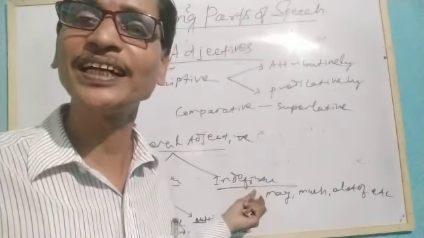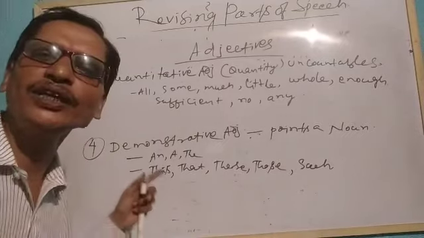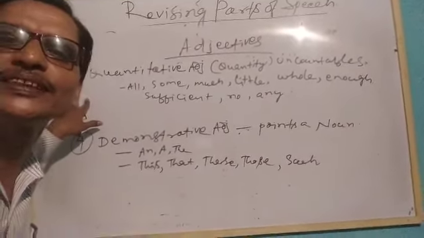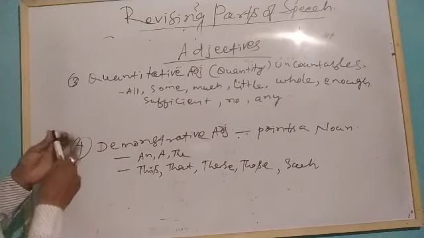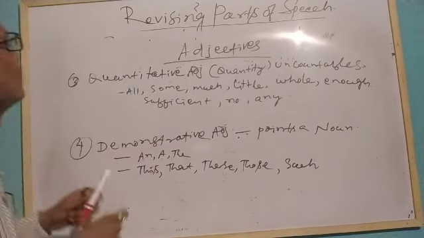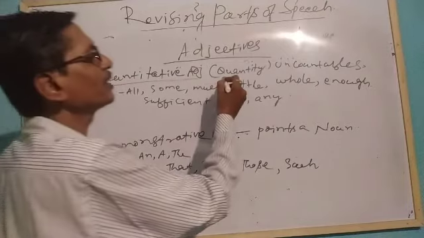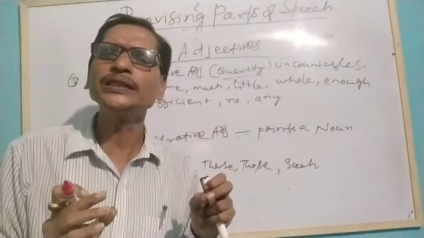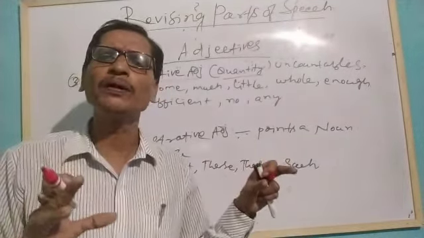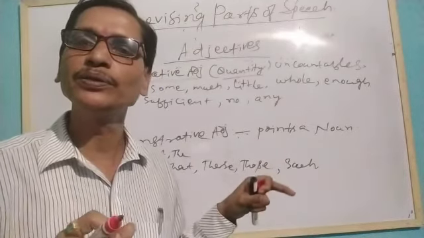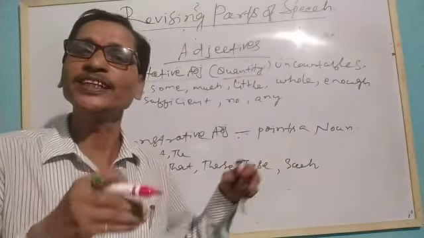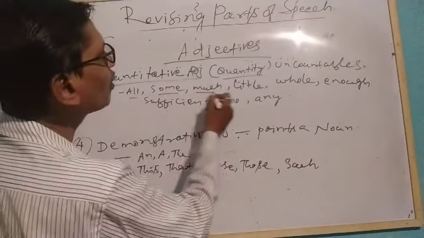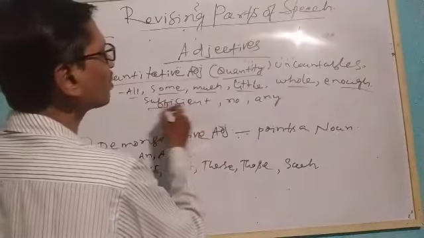Let's discuss some other adjectives briefly and quickly. Here you see another 2 different types of adjectives we are discussing right now. Briefly, you just see them. Understand? So what is this? Next is the quantitative adjective or the adjective of quantity. It is talking about the quantity or the amount. Some words we are using to talk about the quantity and amount of uncountable nouns, to know their quantity. They are functioning as adjectives. And what are they? They are used as all, some, much, little, whole, enough, sufficient, no, any.